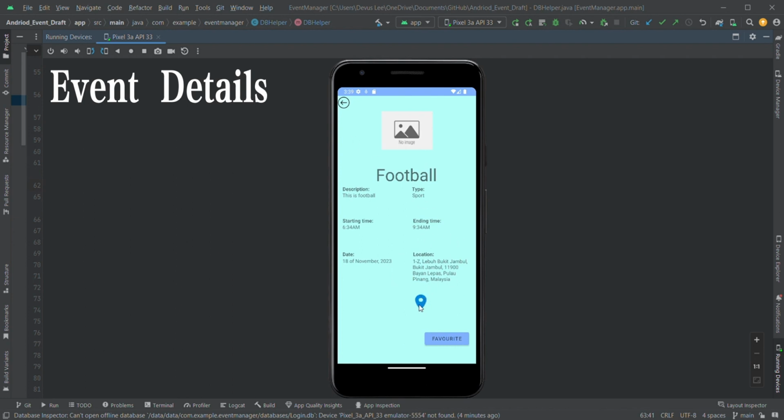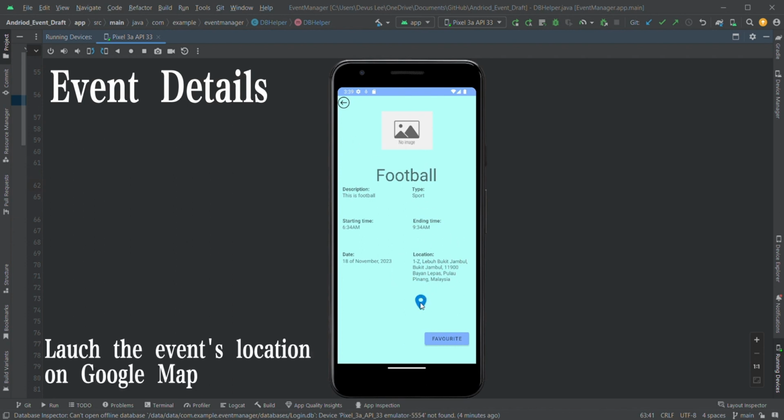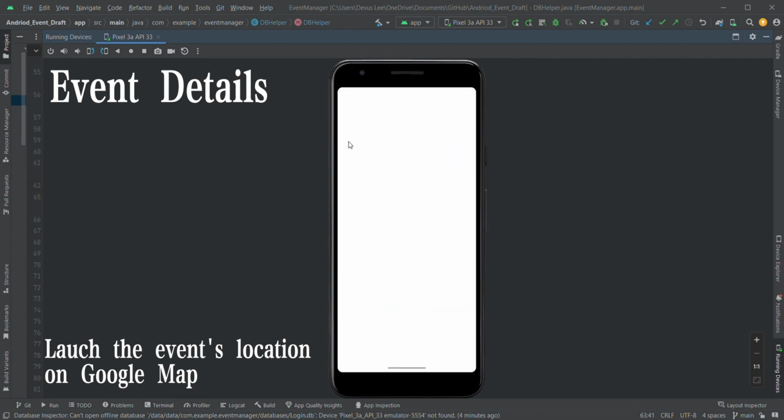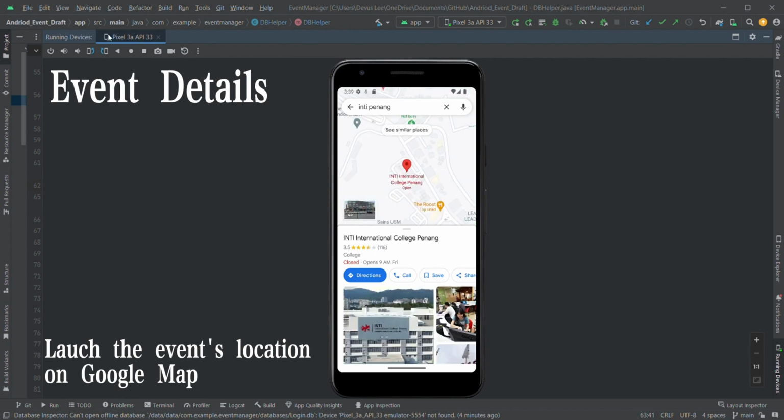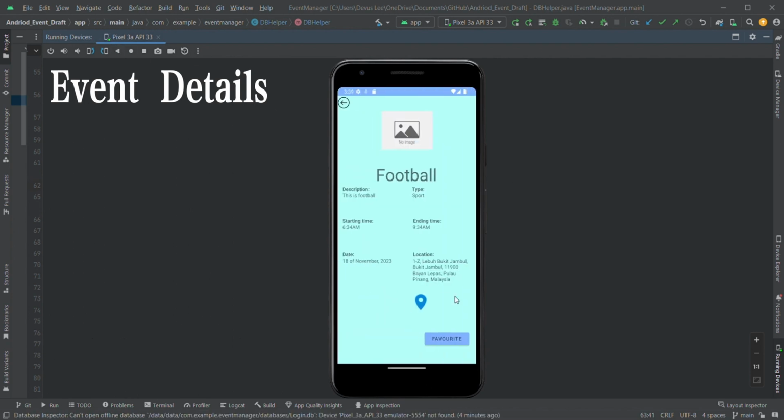So you can also click this button to switch sides. You'll go to Google and it will show you where the location is at. In this scenario, it is in Penang. So there we go, it will show you that. And then going back here.